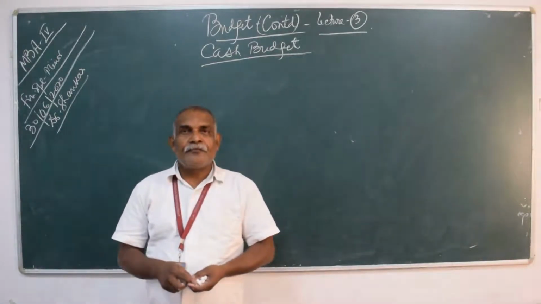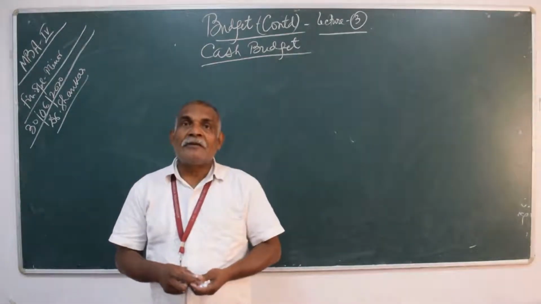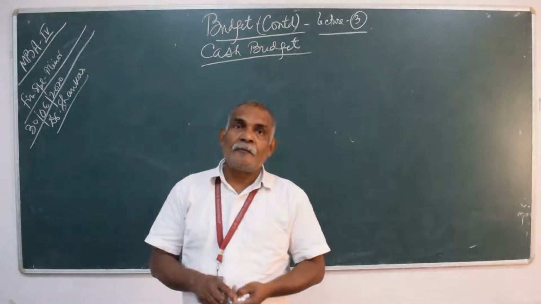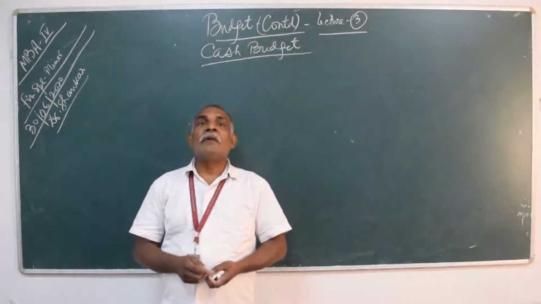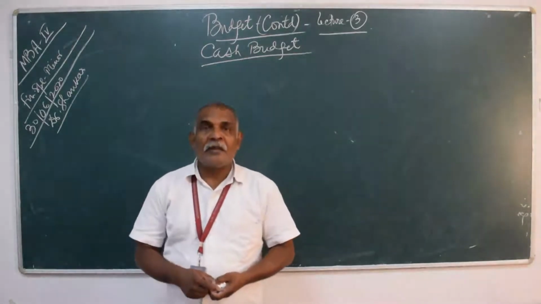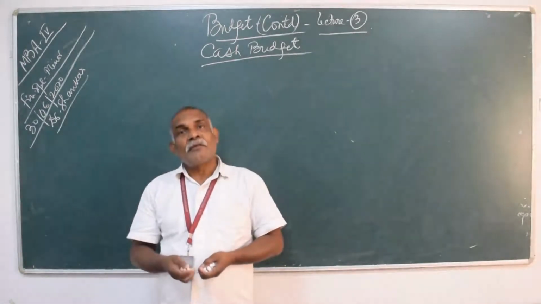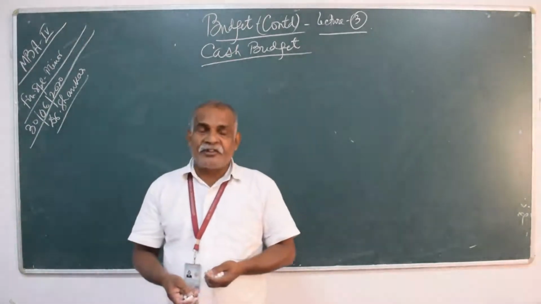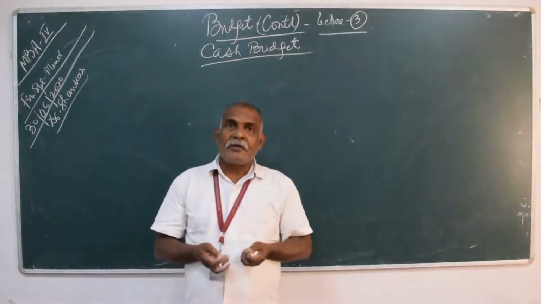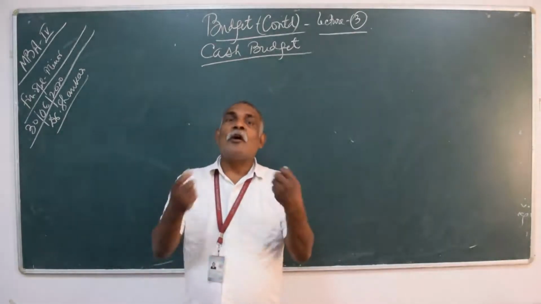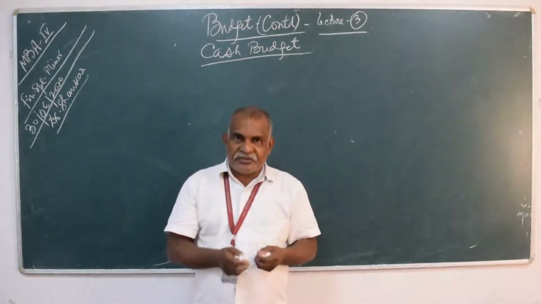In cash budget, as we know, the cash budget will provide you the detailed descriptions of how much cash is required in the coming 6 months, that is, in the short term. In this cash budget, we will take into consideration how much cash comes into the business and how much cash is going outside from the business. That is cash receipts and cash disbursement.